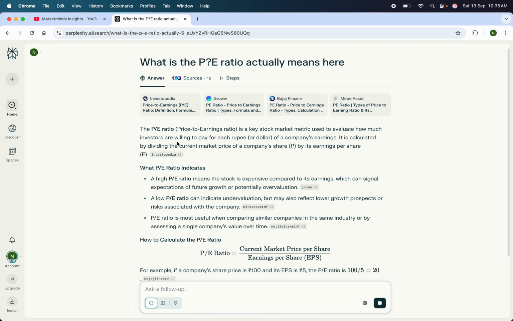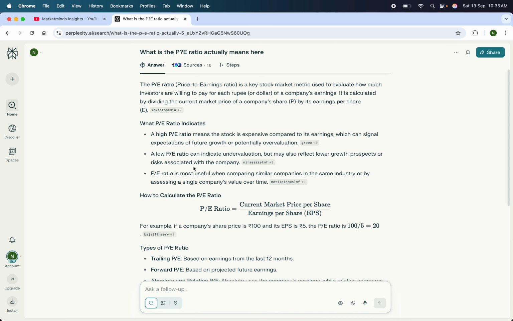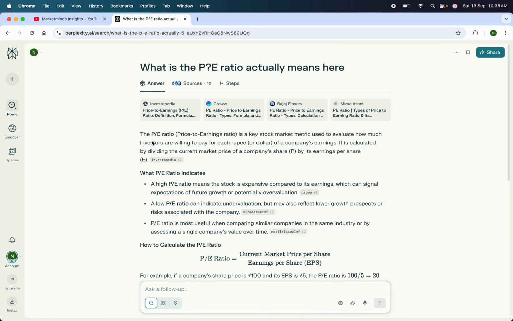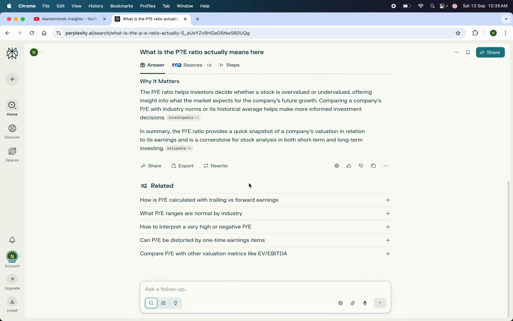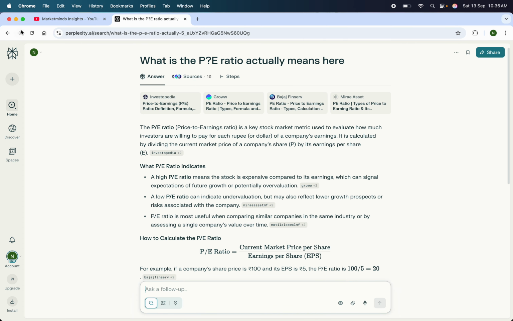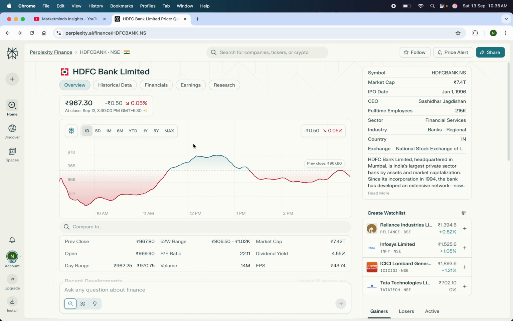I have just asked what the PE ratio is and it provided me the entire data: what PE ratio is, how it is calculated, why it matters. So this is how it actually works.